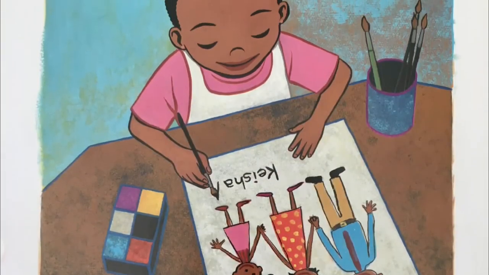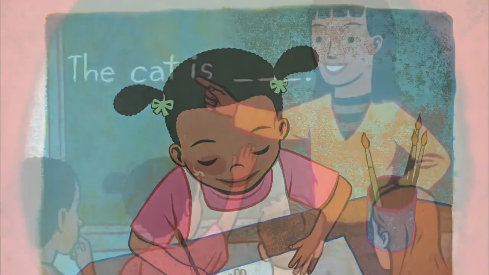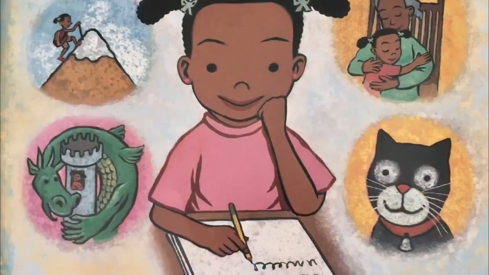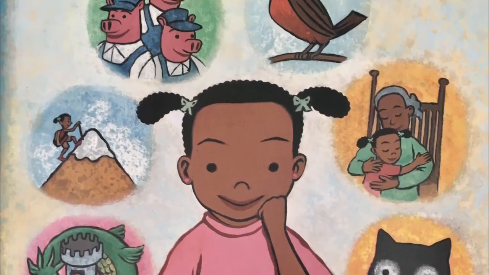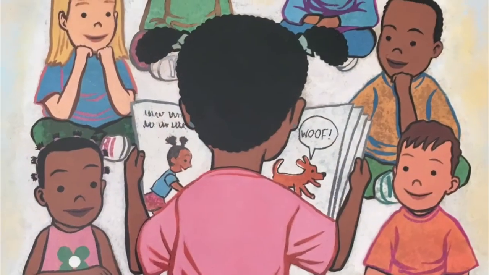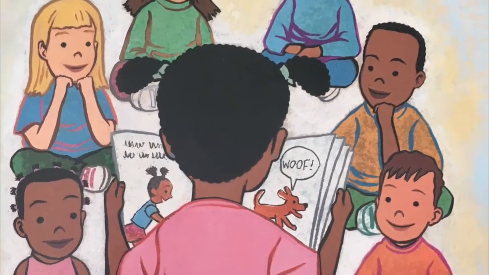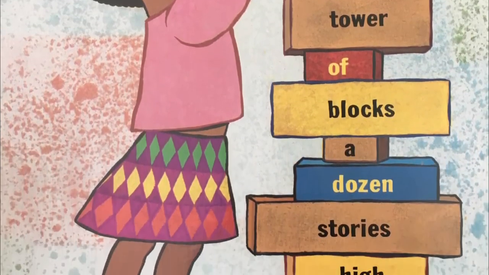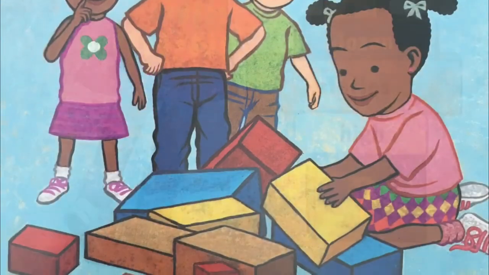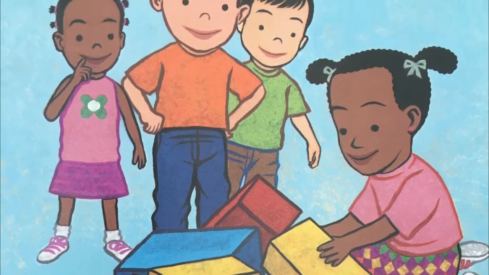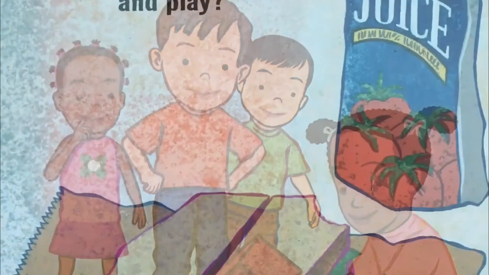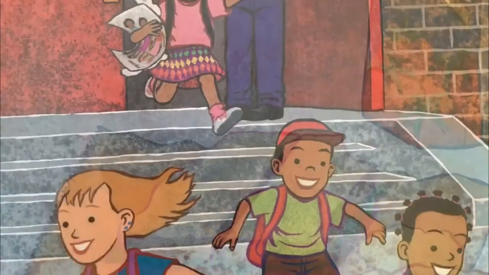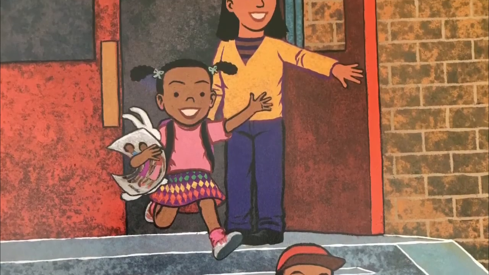Who can paint a picture and sign it with her name? Who can guess what words are missing in a rhyming game? Who wants to make a storybook and comes up with a plan? Who can share it with her classmates? Keisha and Ken. Who can build a tower of blocks a dozen stories high? And if the blocks fall down, who's going to have another try? Who can make the sandwich that she eats for lunch today? And when she's done and cleaned up, who will go outside and play?